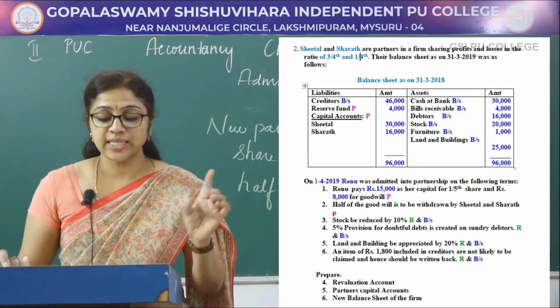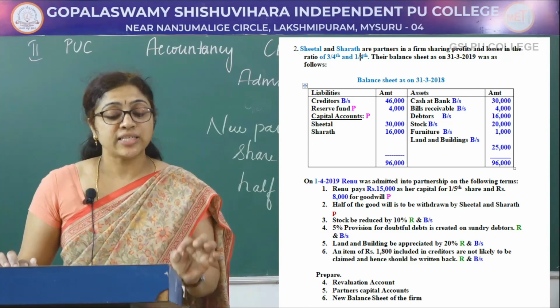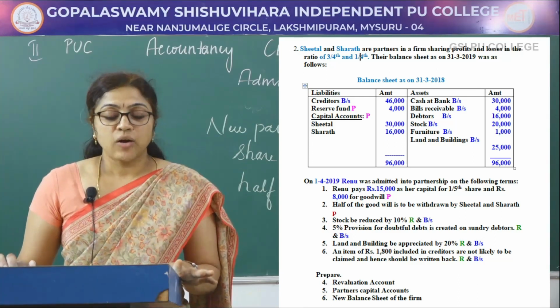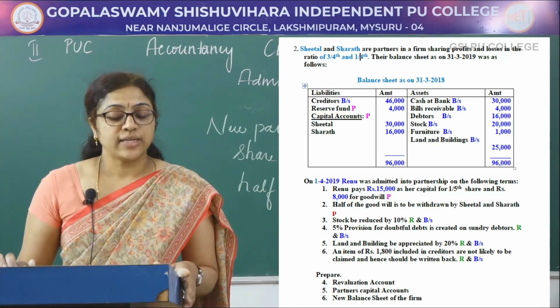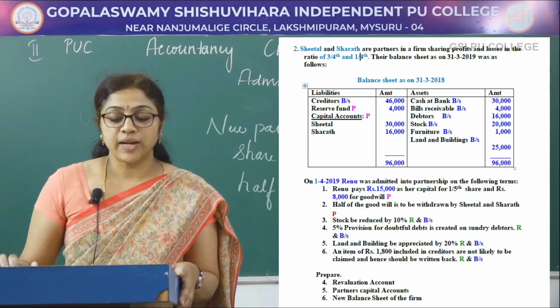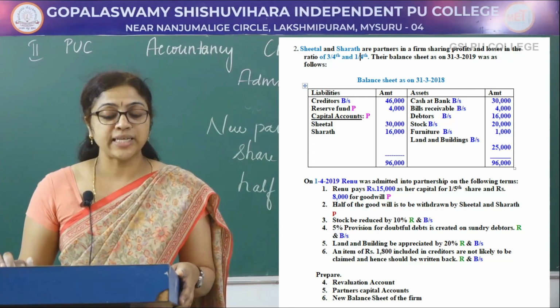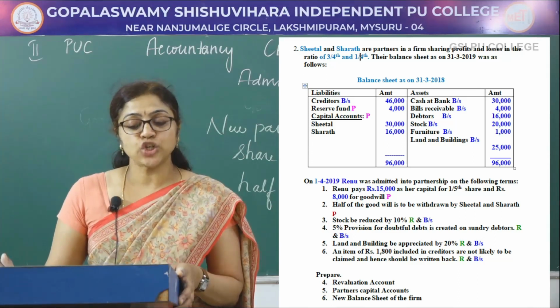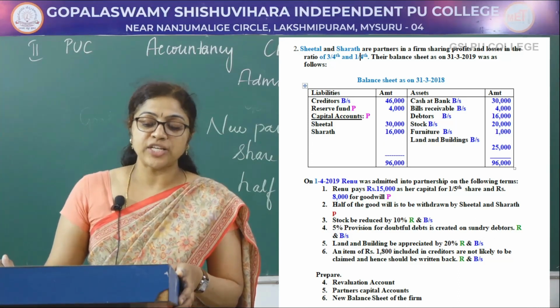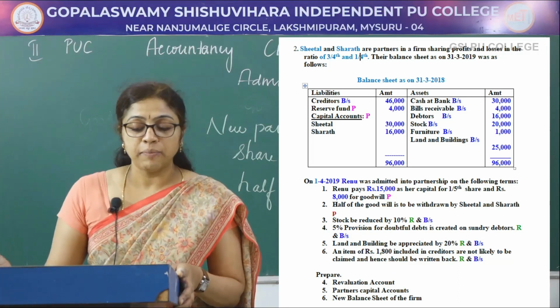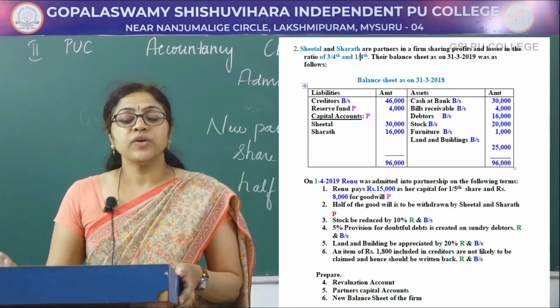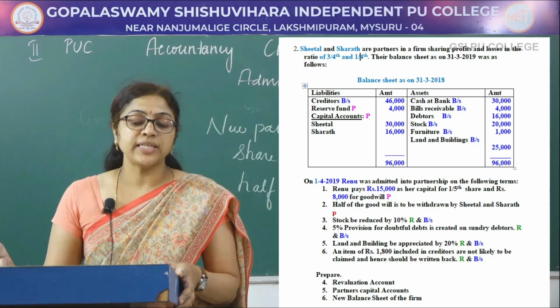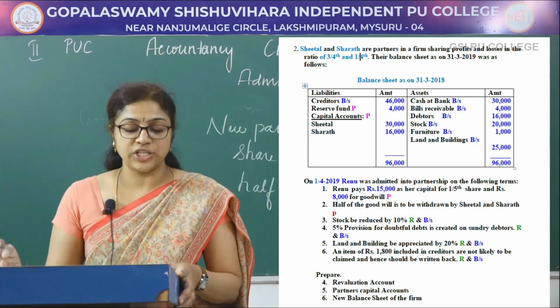Reserve fund and capital accounts are recorded in the partners capital account. Cash at bank, bills receivable, debtors, stock, furniture, and land and building are recorded in the balance sheet. So all the items on the asset side of the balance sheet are recorded in the balance sheet.